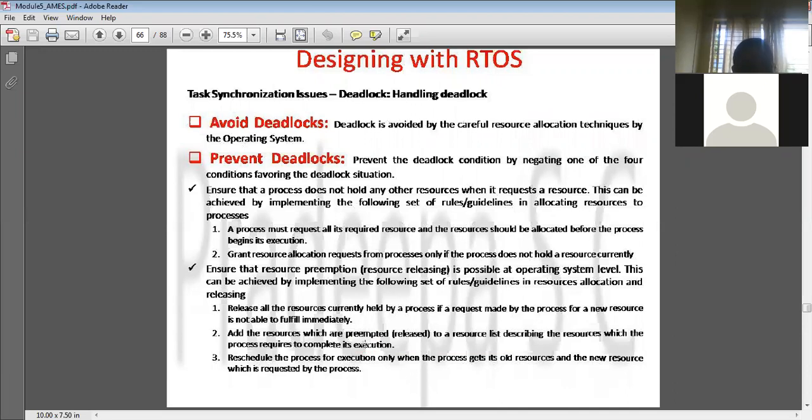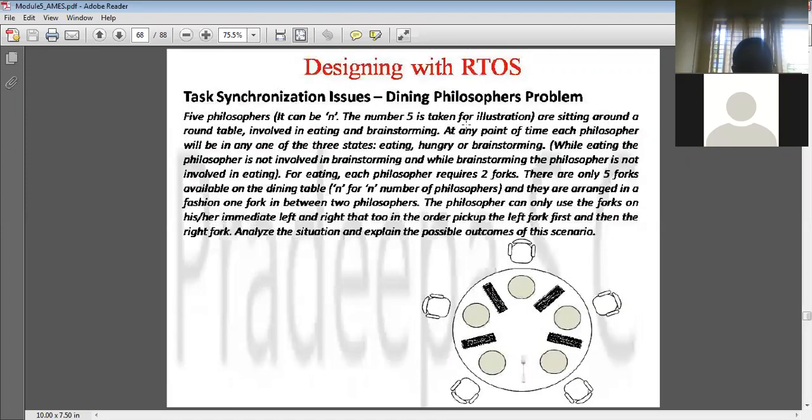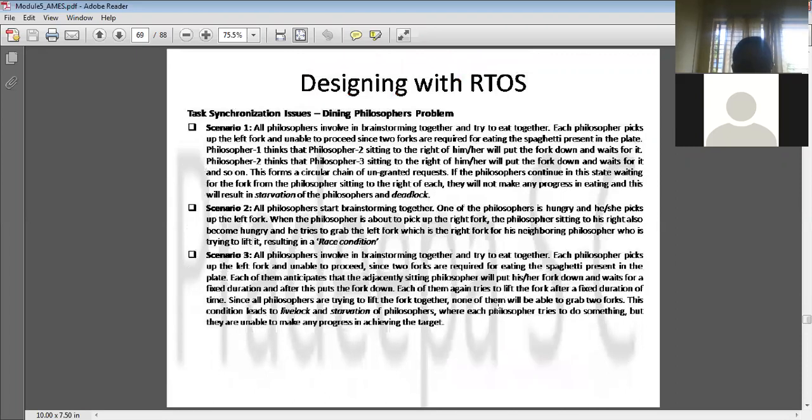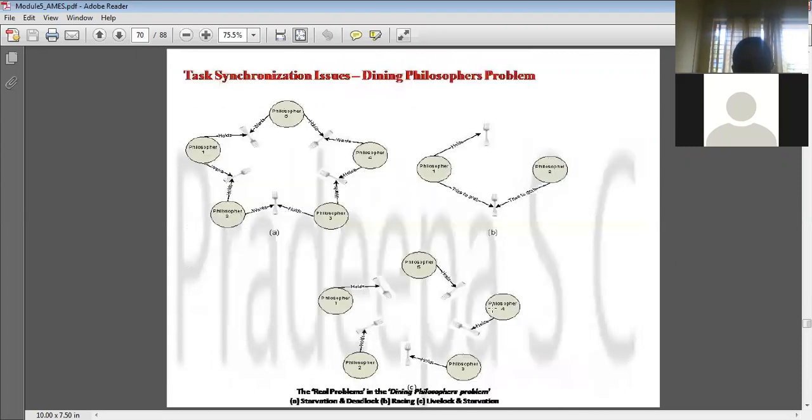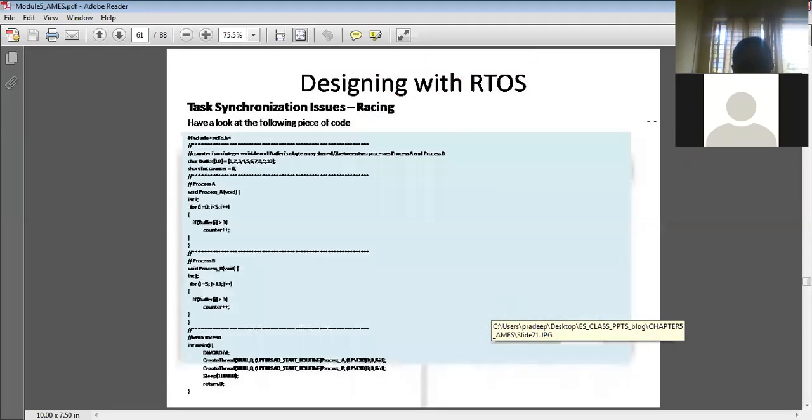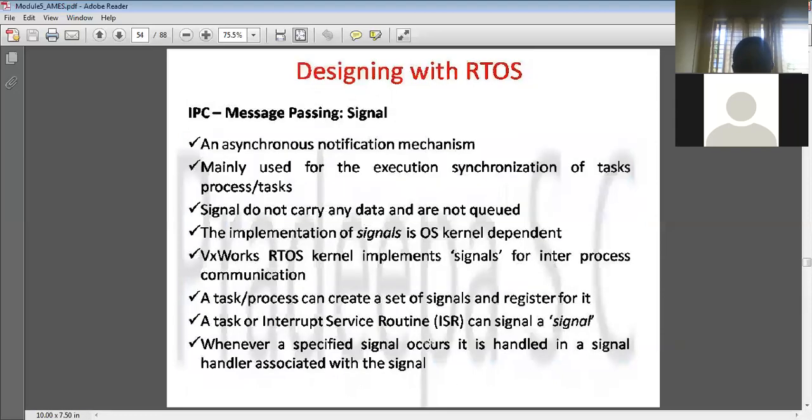This is the portion regarding deadlocks. The dining philosophers problem is one more deadlock condition, but this portion is not there for you people. So only up to here.